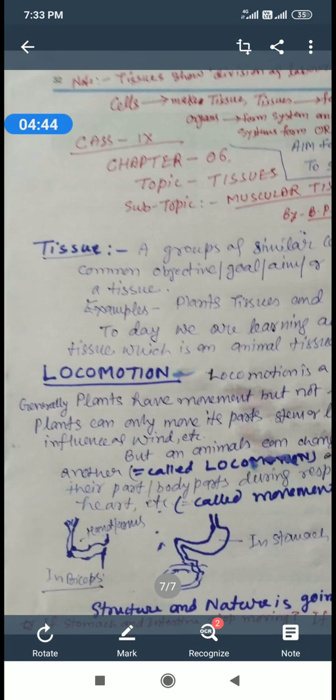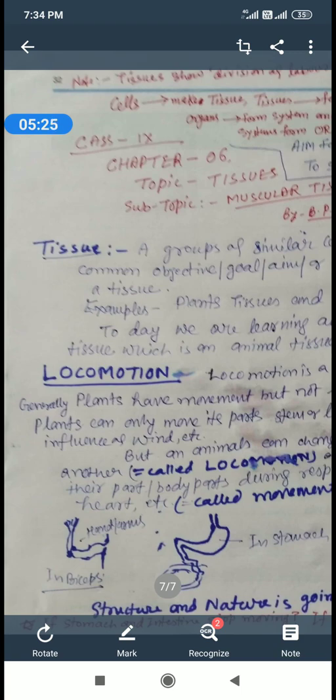The aim of all parts of our body, or in case of other animals, is only one: to save and protect the body of the organism. So all tissues have only one goal, aim, objective or function, that is, the Malik should be alive.